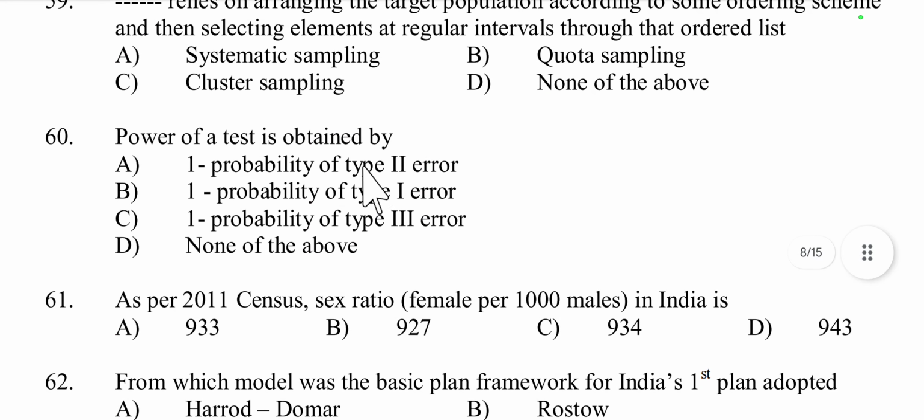Then question number 60, power of a test is obtained by 1 minus probability of type 2 error, 1 minus probability of type 1 error, or 1 minus probability of type 3 error. Power of a test is obtained by 1 minus probability of type 2 error, option A, because the power of a statistical test is the probability of correctly rejecting a false null hypothesis, or 1 minus beta, where beta is the probability of type 2 error. So option A is the right answer.